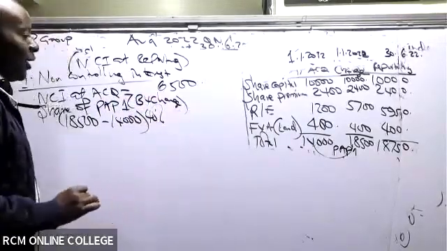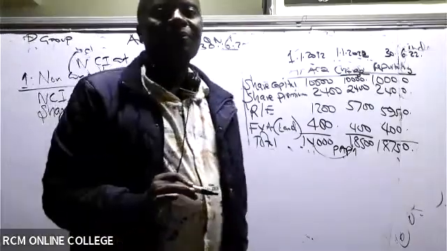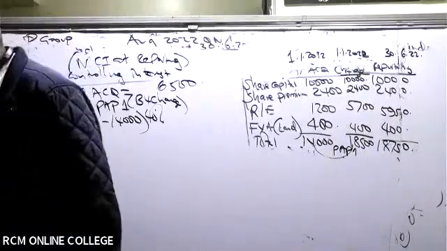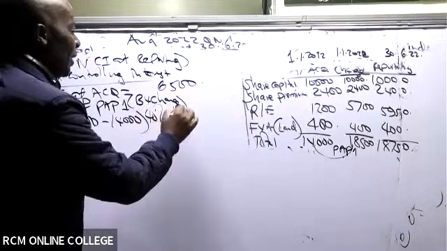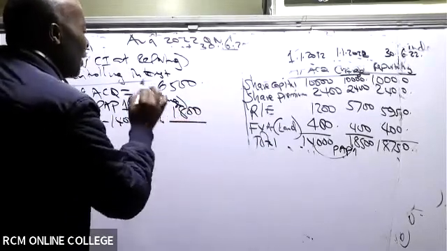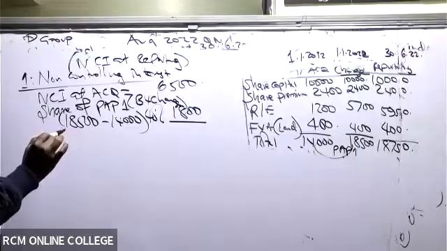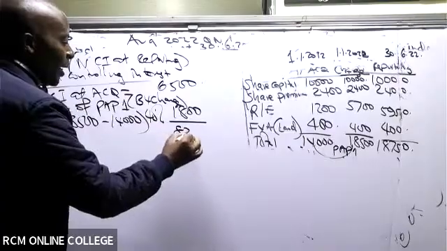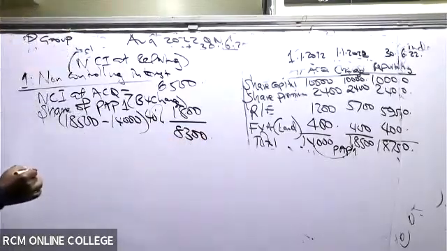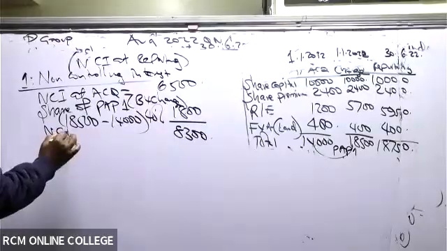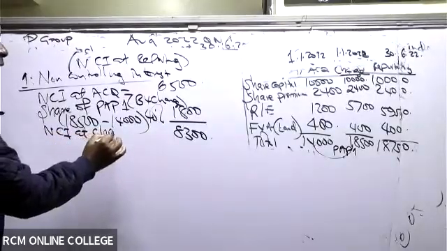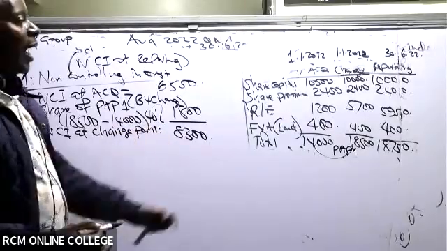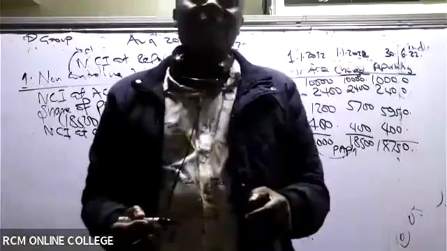Is there somebody who is able to give me this? 1,800. Thank you so much. So then can you kindly go and add there? 6,500 plus 1,800. This gives us 8,300. So this is the NCI at the change point.